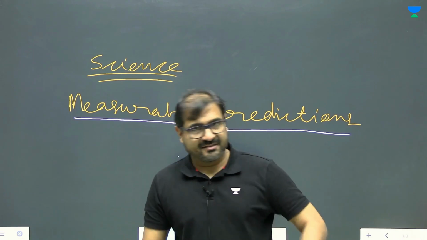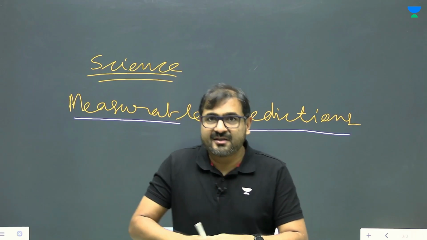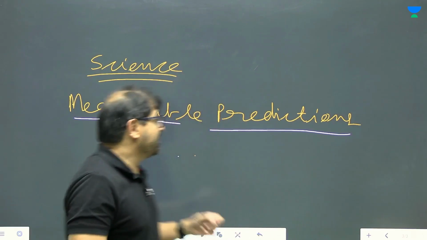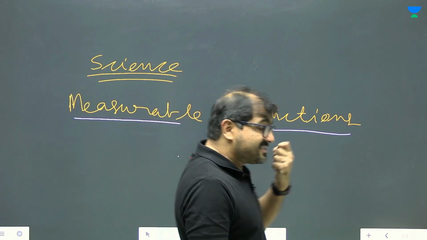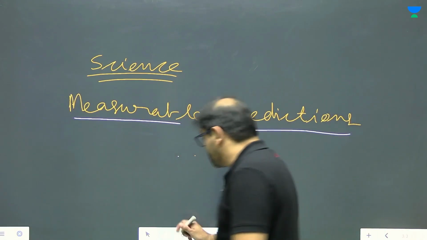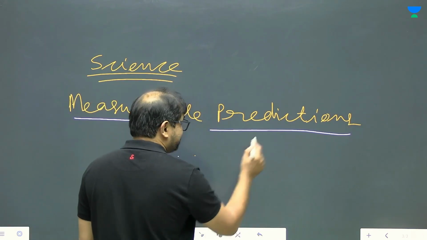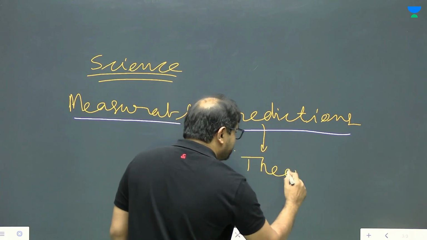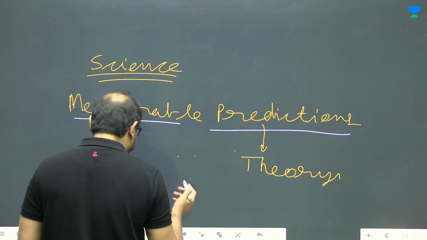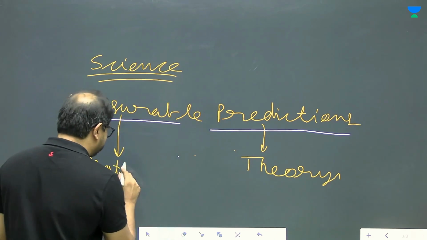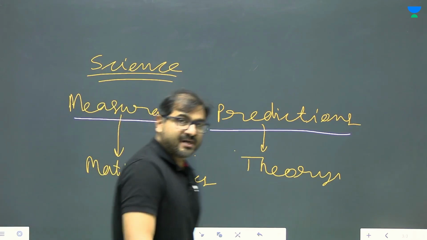There is a prediction, there is a logic that if you do good, you should get good. If you do bad, you get bad. But it is not measurable. So science is about measurable predictions, and to predict, you need a theory. How do you predict? Predictions, you need theory. And to be measurable, you need mathematics. This is how mathematics becomes part of science.